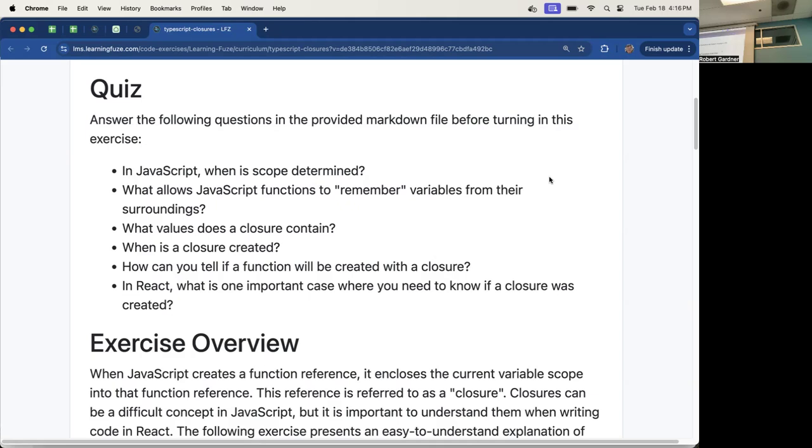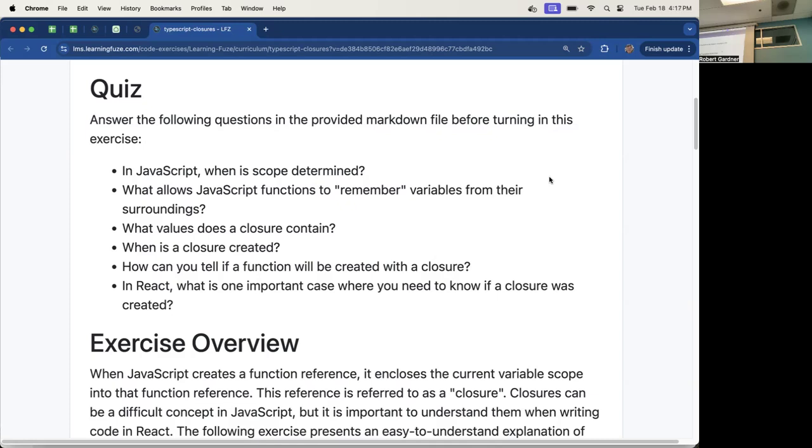Okay. How can you tell if there will be a closure or if there will be anything in the closure? Well, functions are the only ones that create closures in JavaScript. How can you tell if there will be anything in that closure? If it has dependencies. If it depends on anything outside of its scope, that's when the closure gets populated with stuff. And that's why we said that dependencies usually have props and states and things that change.